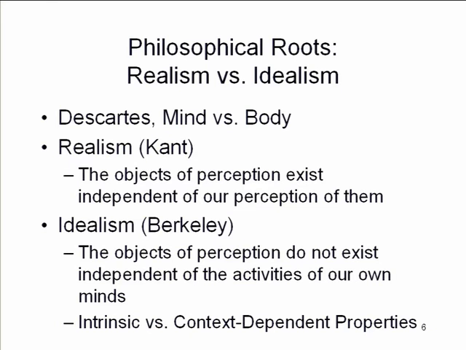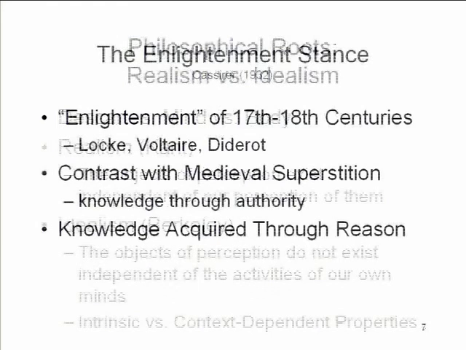That view was opposed by Bishop Berkeley, after whom Berkeley is named, who put forth a view that's now known as idealism, which basically argued that the objects of perception are dependent on our own perceptual processes, that they don't really exist independent of our minds. There's a softer version of this, which we'll come back to in a little while, that makes a distinction between the intrinsic properties of objects and certain properties that are cue-dependent. But Bishop Berkeley himself took a fairly strong stance here, arguing that none of the properties of the objects of the world existed independent of our perception of them. Okay, so that's where all this comes from.